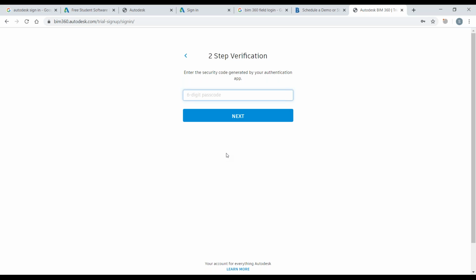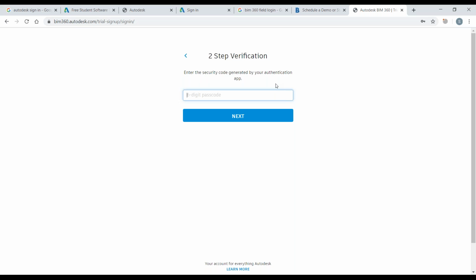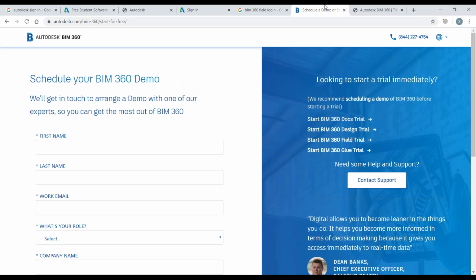Okay, so we all should know how to make use of this BIM 360. You have to register, and give the mail ID and also the password to log in. Similarly, we have to go for the design, and for the field, and we should go for the glue also. But for documents and design, the immediate moment you give all your necessary details, you will be logged into the respective products. Whenever we go for the field and glue, we all should get one activation of the membership from the Autodesk. I can show you the mail, how the activation comes.